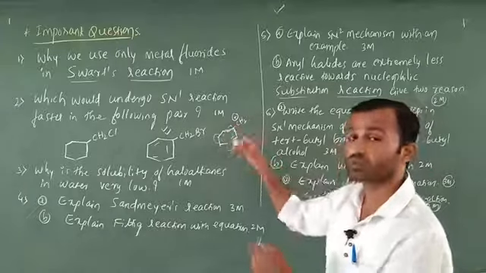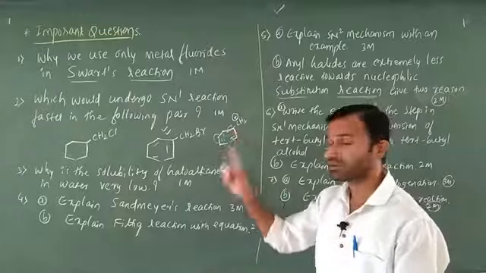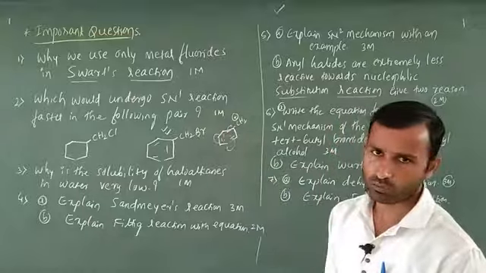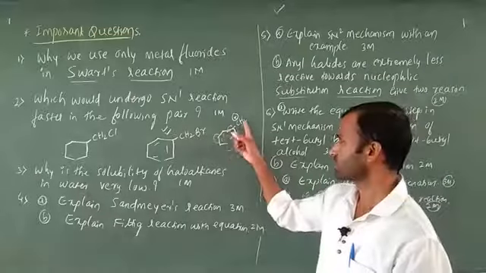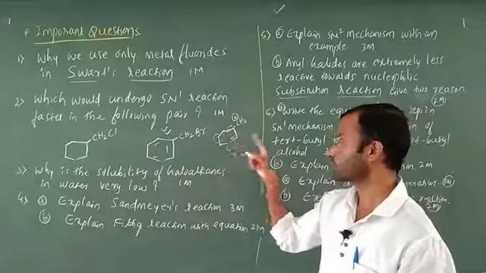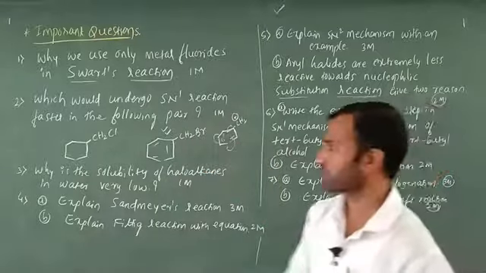In this case resonance takes place. Where there is resonance, that is the more stable carbocation. That is why this benzyl bromide can undergo SN1 reaction faster compared to this one.